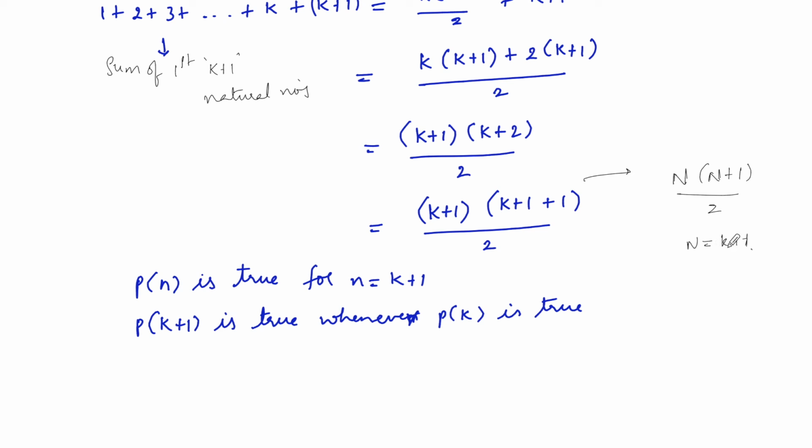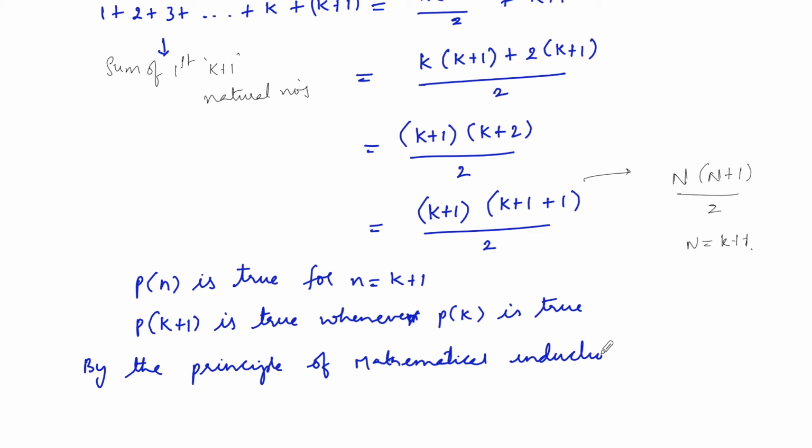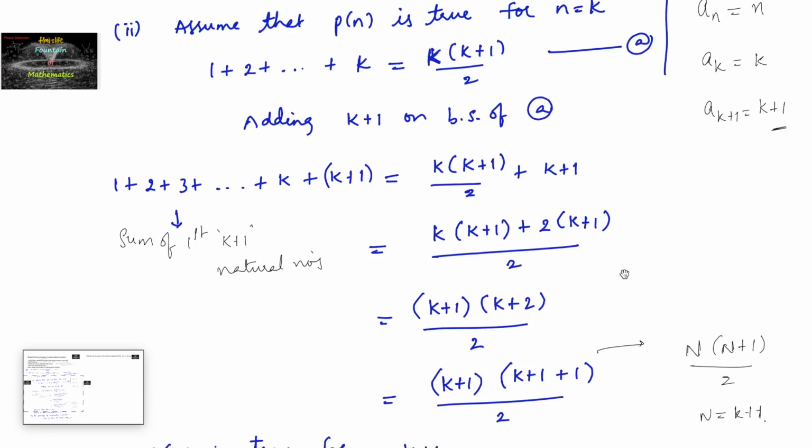So the first step is P of 1 is true, and the second step is P of k plus 1 is true whenever P of k is true, and hence by the principle of mathematical induction, our given statement is true for every natural number. Our statement P of n is true for every natural number n belonging to N.